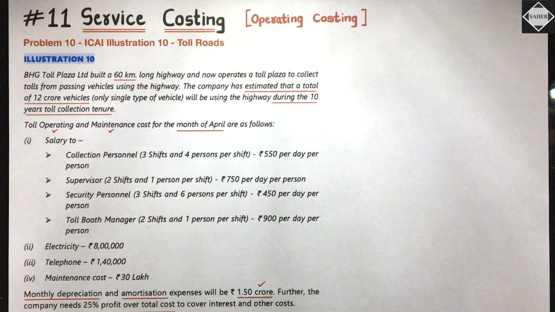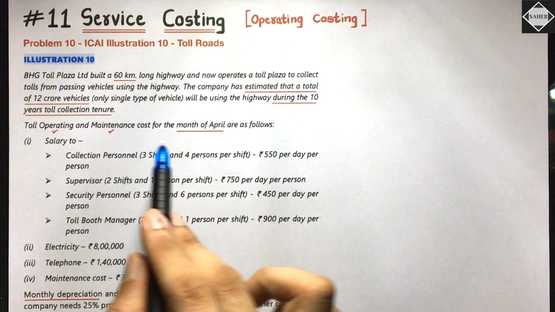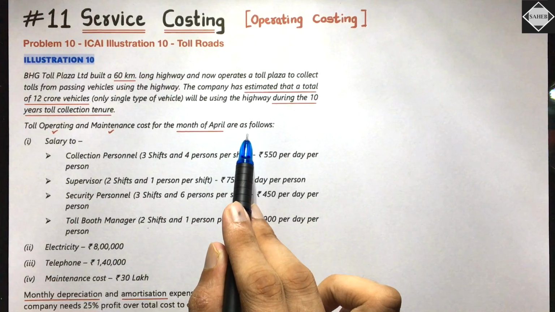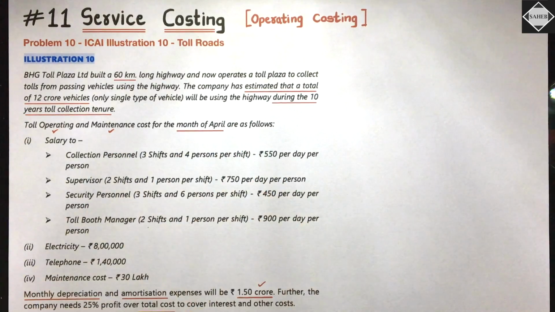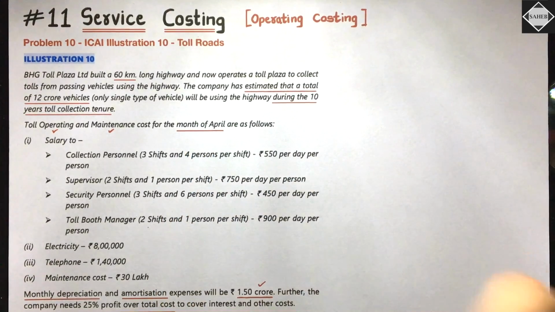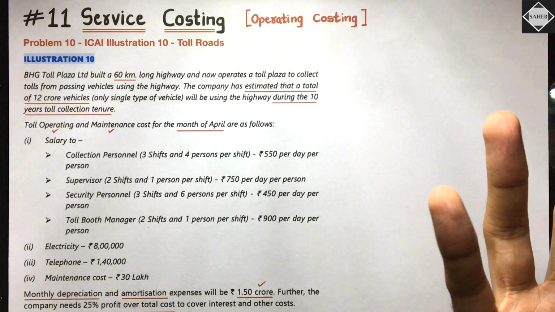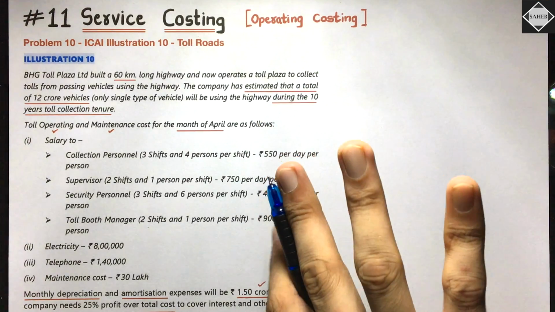Then they are saying toll operating and maintenance costs for the month of April are as follows. Here they are giving you the cost data only for the month. Monthly data is given, so we will do the calculation also on a monthly basis. If anything yearly is available, you have to convert that into month. We can easily do that.